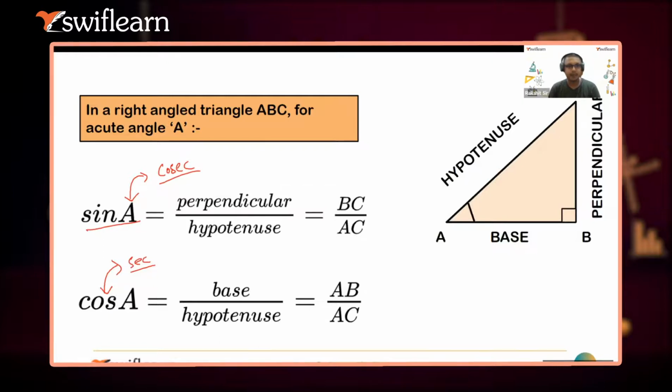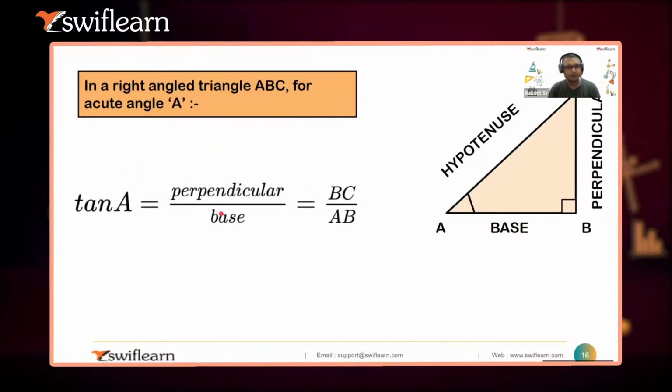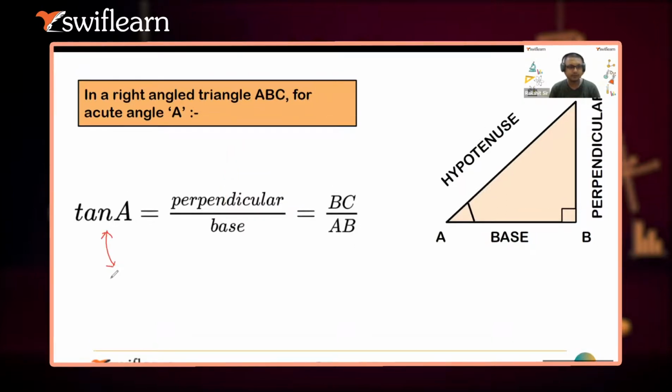Okay, tan A is what? Perpendicular upon base. And what is the reciprocal of tan A, Ashmit? It is cot. I'm not using A or C, I'm ignoring A or C. I'm just telling you the global formulas. If I'm particularly saying A, then I'm fixing the sides. I'm saying only cot, so I may say cot theta. So cot theta is base upon perpendicular. That's it. If you want to note it down, we have covered all the 6 trigonometric ratios: sine, cos, tan, and the reciprocals of them as well.